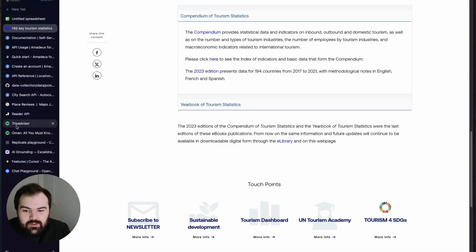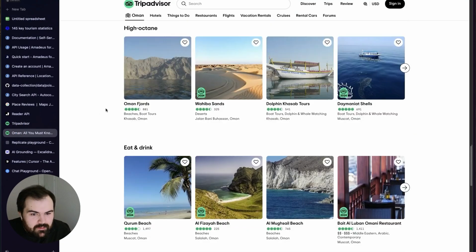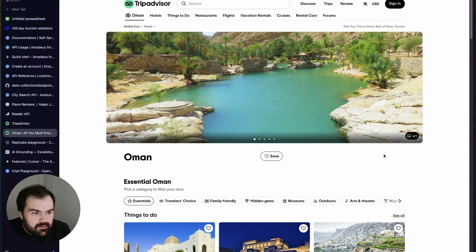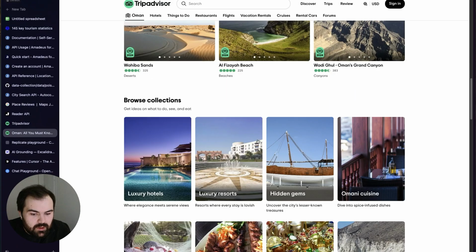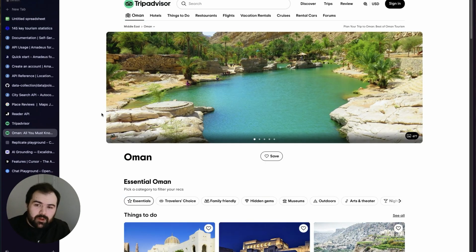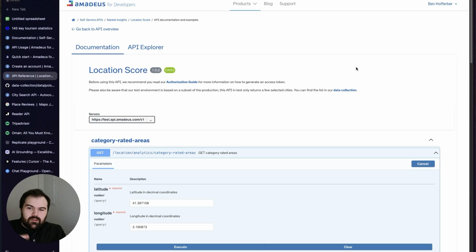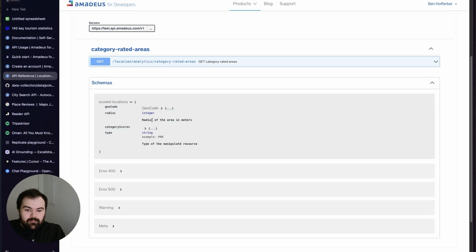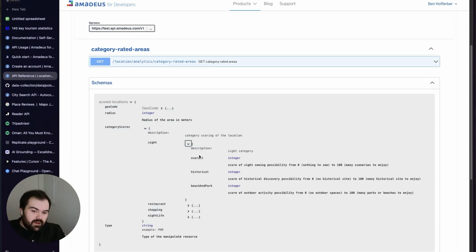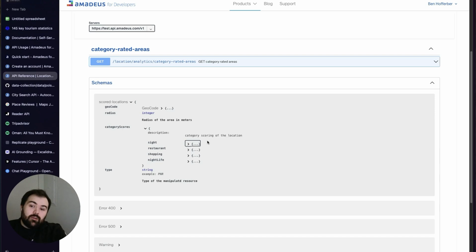And then, of course, I was looking through TripAdvisor as well, which can give us some feel for some of these. TripAdvisor does have an open API that you can use. If I had some more time and resources to really dive into this, I would be looking at how to use these APIs to pull out things like a location score, which can give me different details about the sites, the restaurants, how good these locations are.